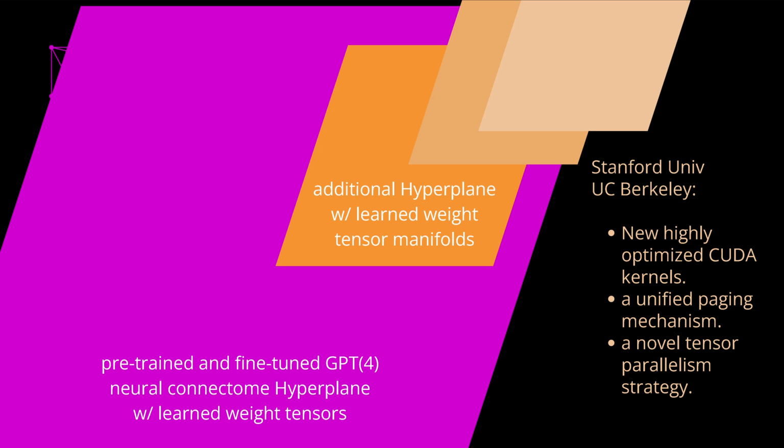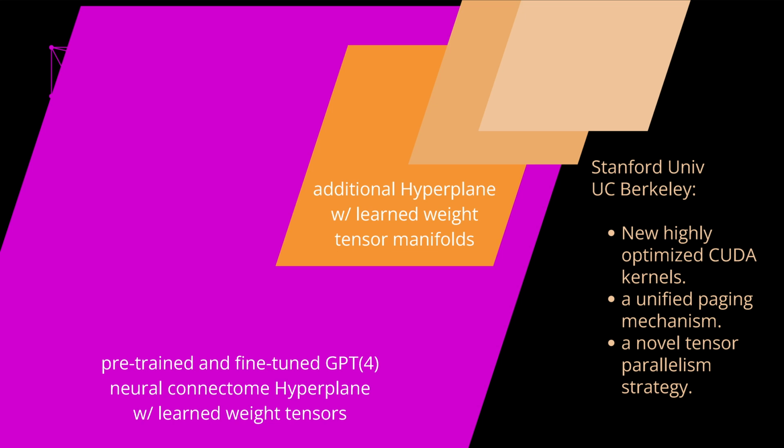Before we understand what they're doing, we have to have a look at highly optimized new CUDA kernels, and some new unified paging mechanisms for the stacking of knowledge blades. And in one of my last videos, I was talking about parallelism, about model parallelism, data parallelism, fully sharded data parallelism.